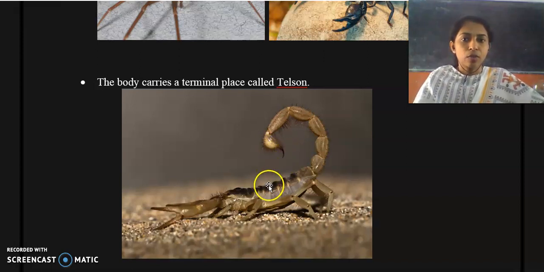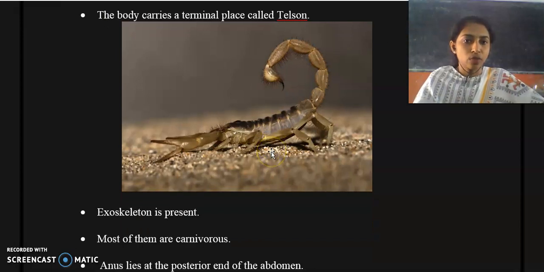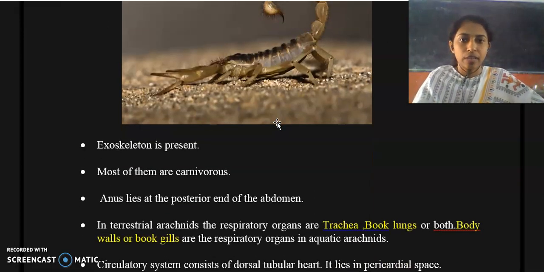Okay, so most of the members possess a telson, and it is a structure which you can find on the terminal or the posterior most part of the body. The body carries the terminal plate called the telson, and it has a sting also. And in a few members, it has poison glands, for example, the scorpion. And the exoskeleton is present, and the exoskeleton of arachnids is made of chitin.